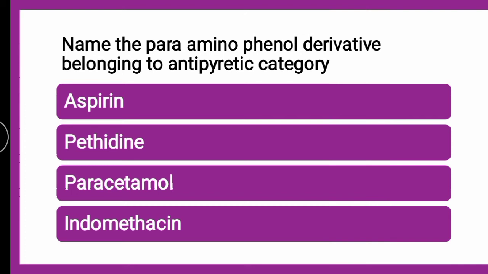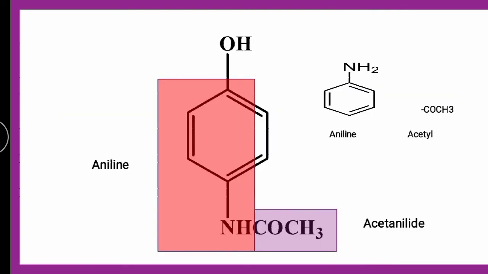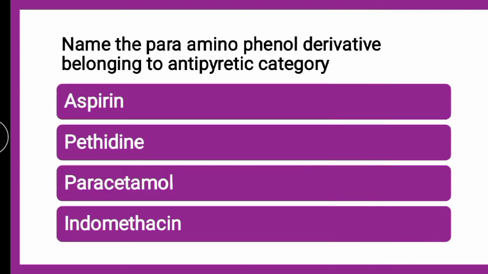Next question is, name the para-aminophenol derivative belonging to antipyretic category. Again the same thing: acetanilide was the acetyl derivative of aniline. So next, which para-aminophenol derivative belongs to antipyretic category: whether it is aspirin, pethidine, paracetamol or indomethacin?